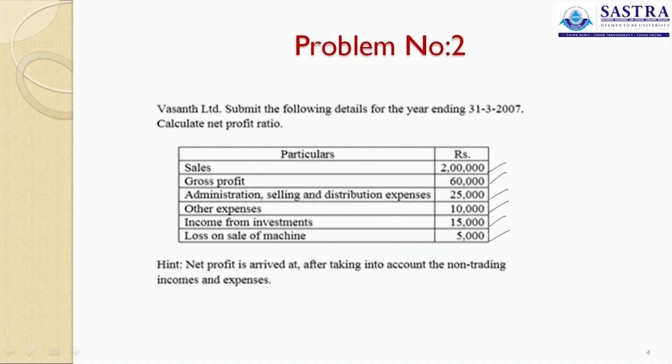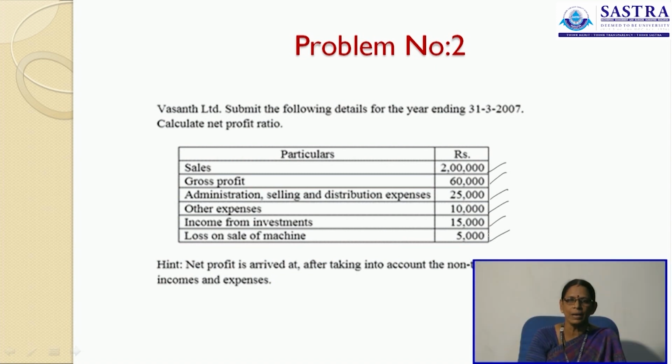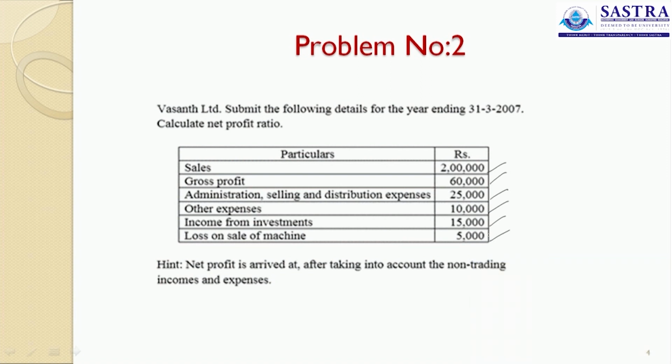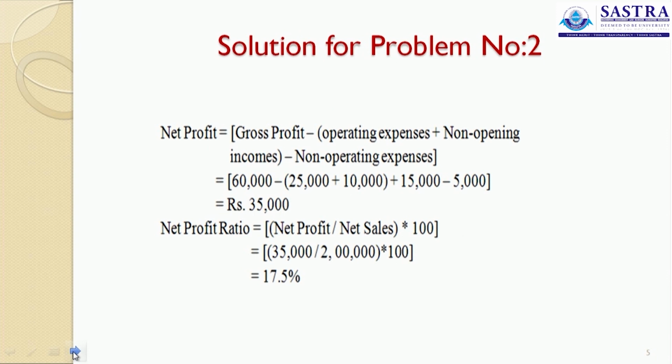Now net profit is arrived after taking into account non-trading incomes and expenses. So whenever any non-trading incomes are earned, they should be added to the profit, and non-trading expenses must be deducted from the profit. See to it, net profit is equal to gross profit minus your operating expenses. Operating expenses are the expenses that are incurred during the course of your business for the purchase and sale of your goods and services.